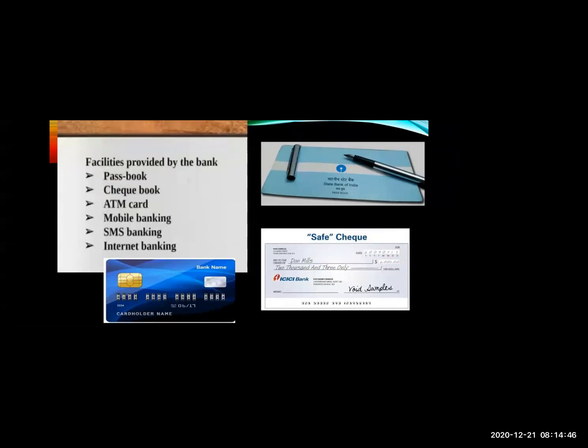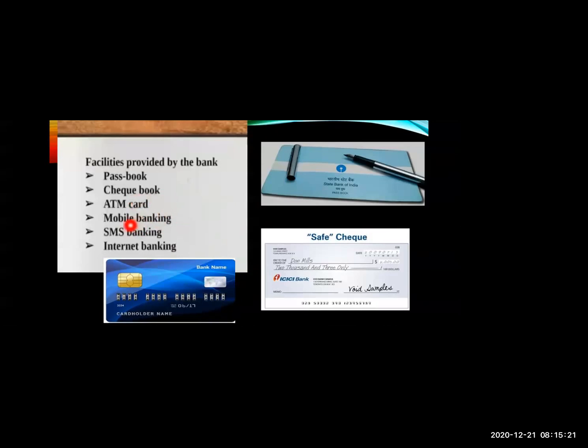Then the ATM card. Now everyone knows, you also know the ATM card. What are the uses of the ATM card? Whenever you require money, you go to the ATM machine and withdraw the amount. So this is how the ATM card looks. You can ask your parents to show you the passbook, the checkbook and ATM card, but give it back to them immediately after watching it. Okay, do not tear it.